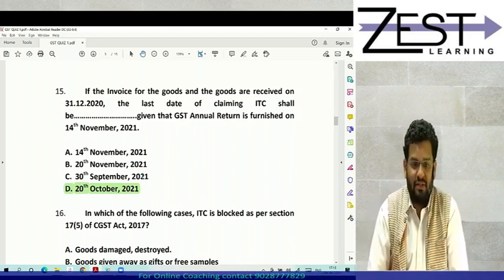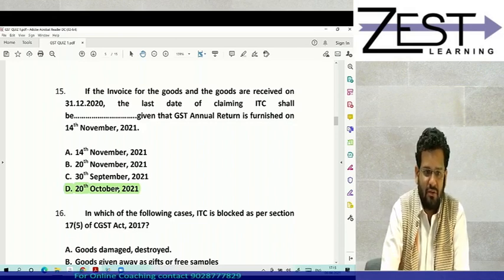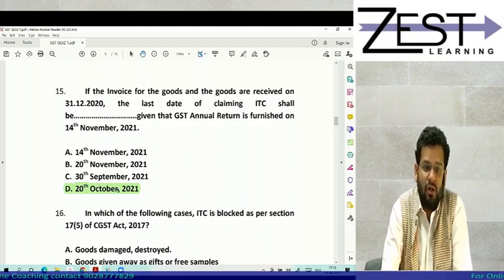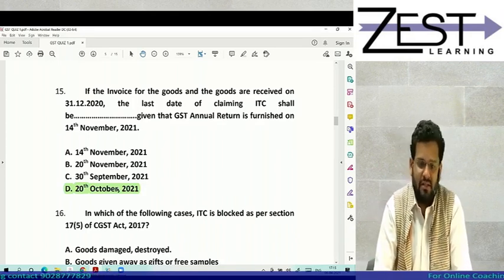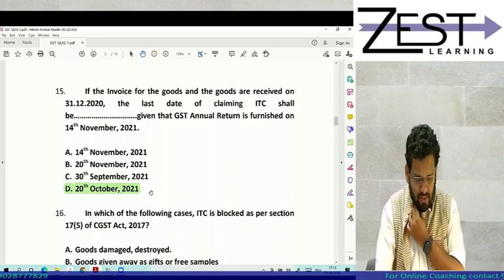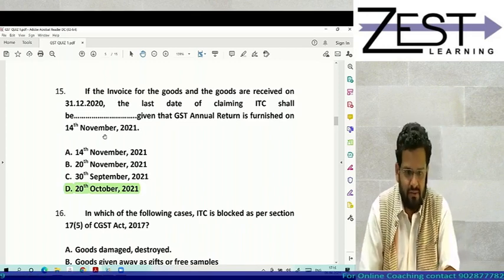Which section, subsection we are talking about? Section 16 subsection 4. The last date of claiming ITC is due date of filing of return for the month of September following the end of the financial year to which the invoice pertains, or actual date of filing annual return, whichever is earlier. So it is here 20th October 21 or 14 November 21, whichever is earlier.